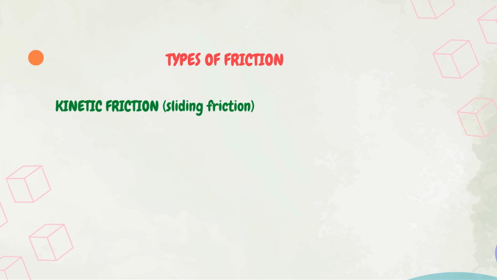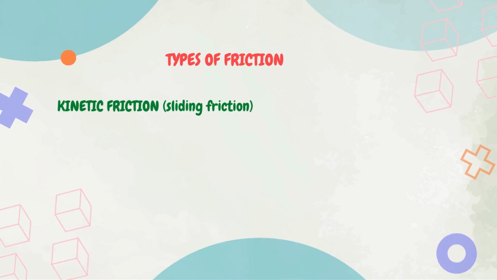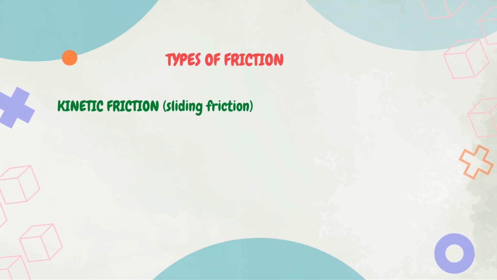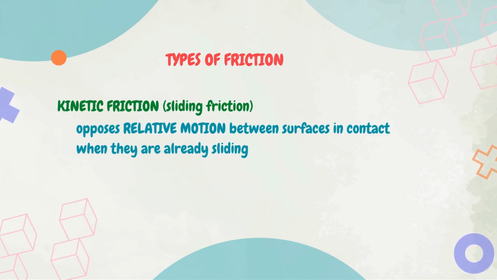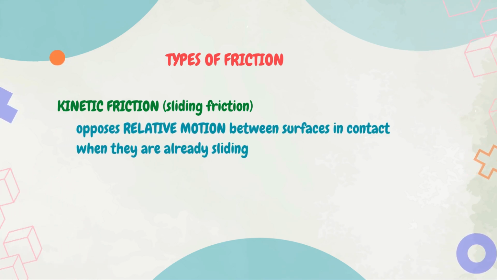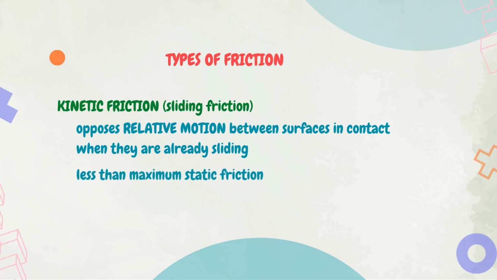The second is kinetic friction, also called sliding friction. The kinetic friction is the force that opposes the relative motion between surfaces in contact when they are already sliding. Kinetic friction is generally less than the maximum static friction.